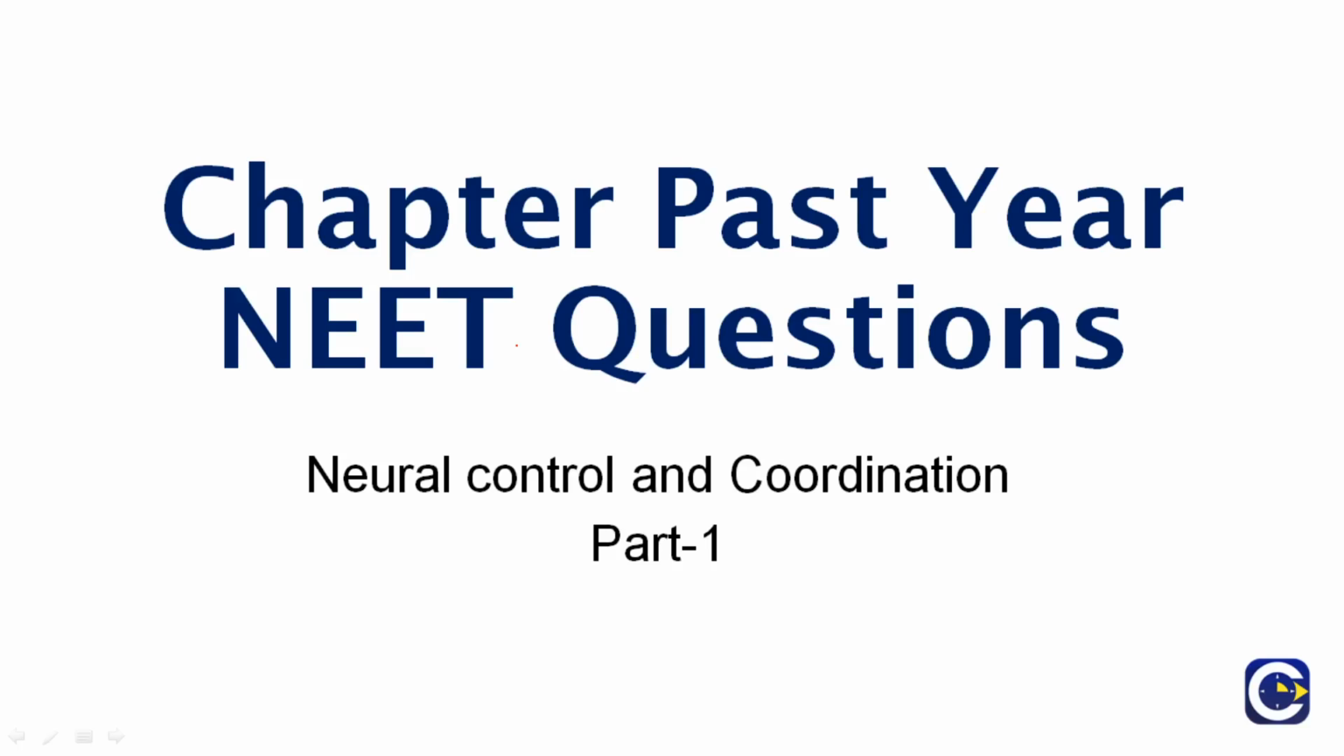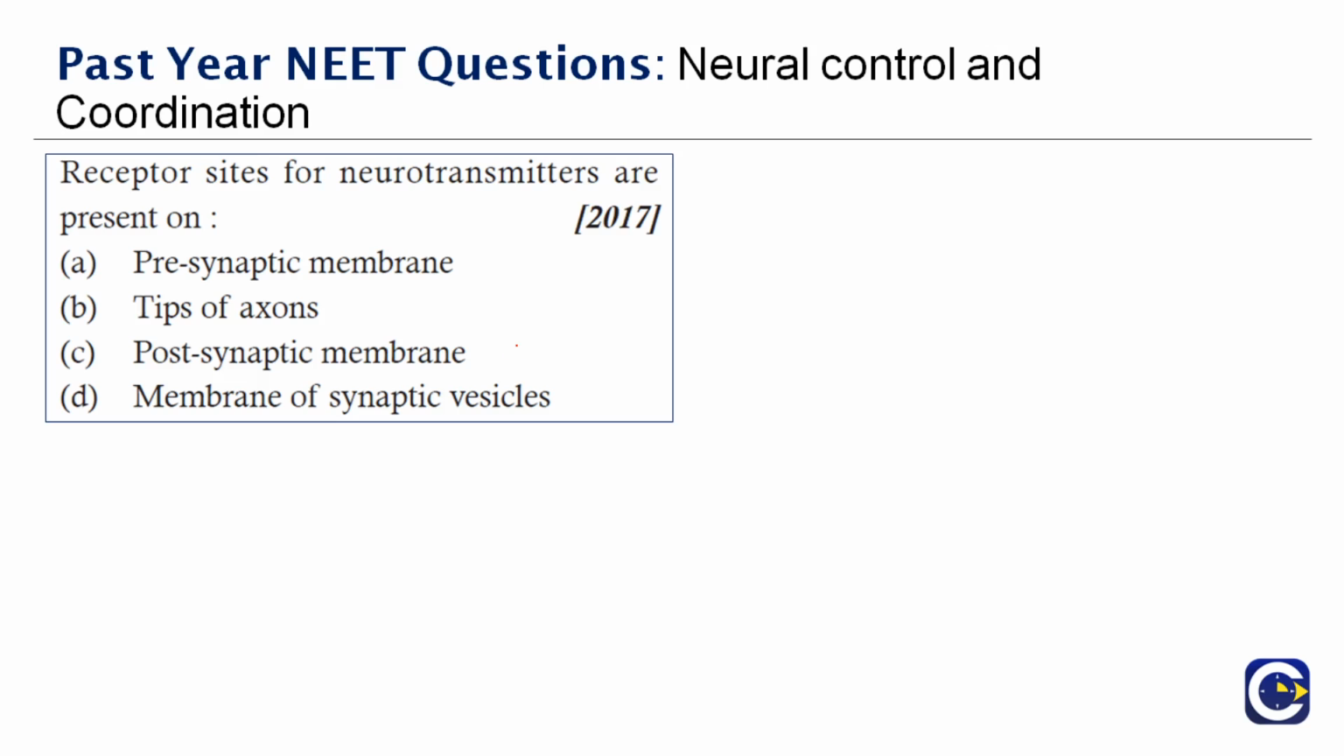Hi friends, today we are going to see the past year NEET questions for the chapter Neural Control and Coordination. Today in this video we will complete part 1. Now let's begin with the first question, which was asked in the year 2017. The question says, receptor sites for neurotransmitters are present on dash.